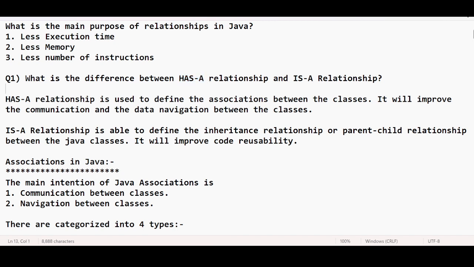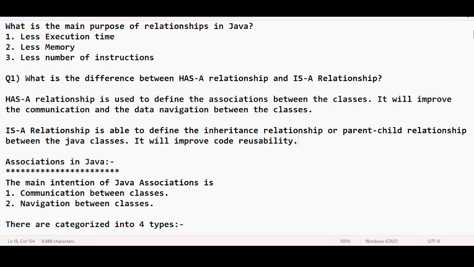It states that a relationship is used to define the associations between two classes. To define an association between two classes, we call it a has-a relationship. The reason we are discussing it is that it will improve communication and data navigation between two classes. This point is very important. And the is-a relationship is about code reusability. Why code reusability? We will discuss this in a future topic.